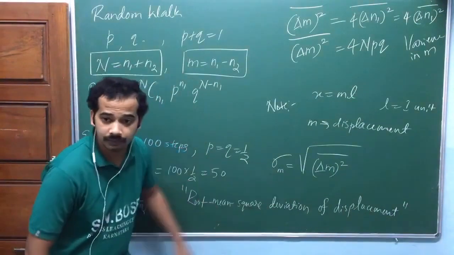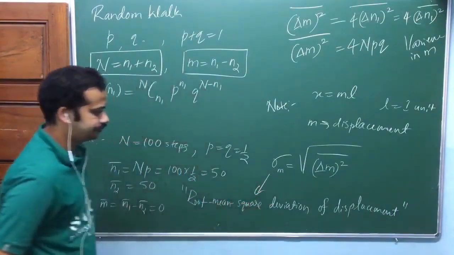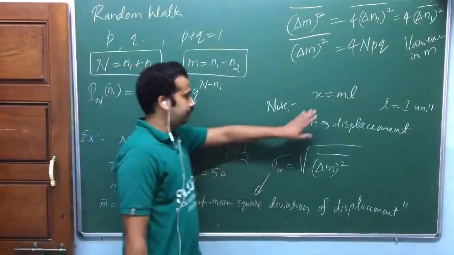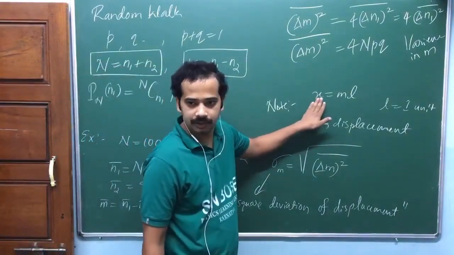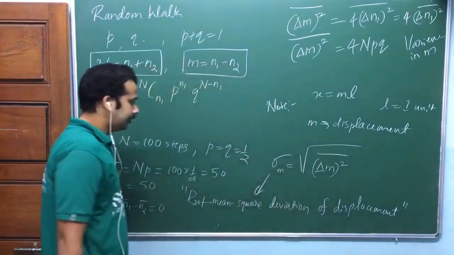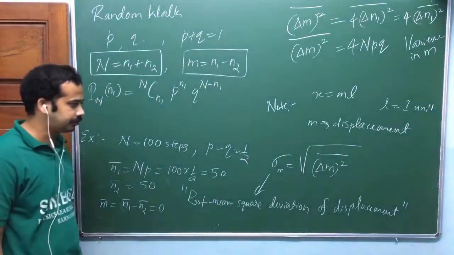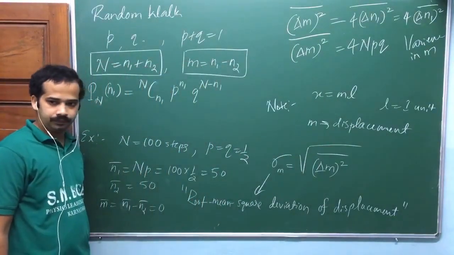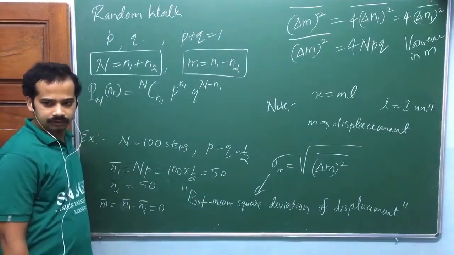This is another name for this one. Actually, we should talk about x. x is a displacement. Sometimes they say m is a displacement. This is the root mean square deviation of the displacement. Yes, speak out. Standard deviation only.